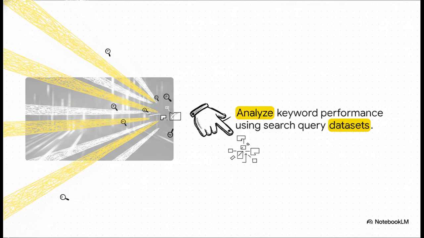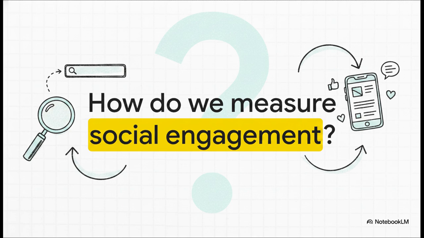By evaluating the performance of those highly specific streams of organic traffic, you can completely pivot your content strategy to capture that precise, high-intent audience before your competitors even know they're out there. But search is really only half the battle. Active intent is incredibly powerful, but what happens when we interrupt the feed? How do we measure social engagement once they actually find us?